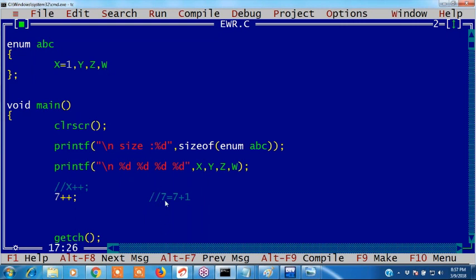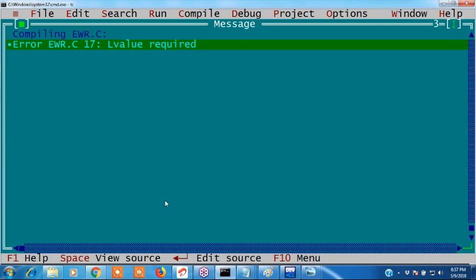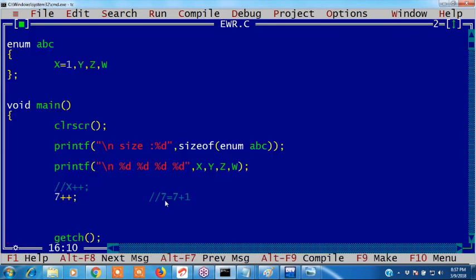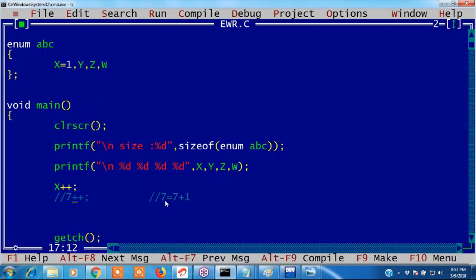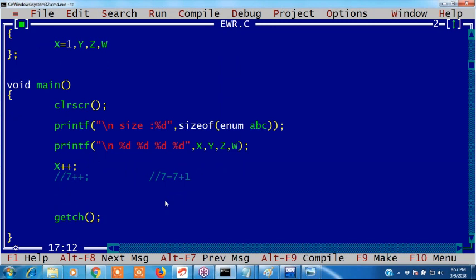L value required. If I write 7 plus, the same error is showing. If I write X plus plus also, it is the same error. What is X plus plus? See this, X plus plus, L value required. Why? Because all are constants. X, we can't change. Can I change the value of X? Can I increment that value?